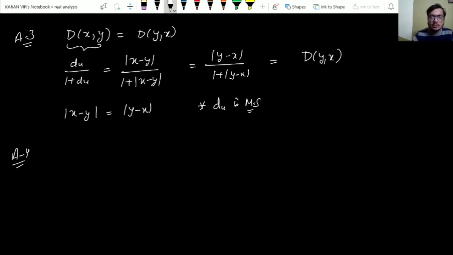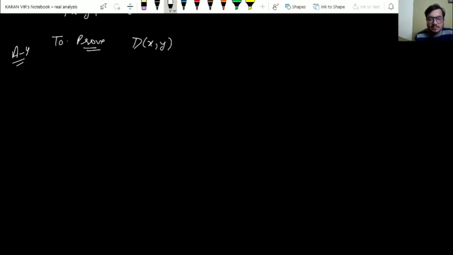The most important property is the triangle inequality. Let us try to prove the triangle inequality in this case also. To prove the triangle inequality, what we need to show is that capital D of xy must be less than or equal to capital D of xz plus capital D of zy.